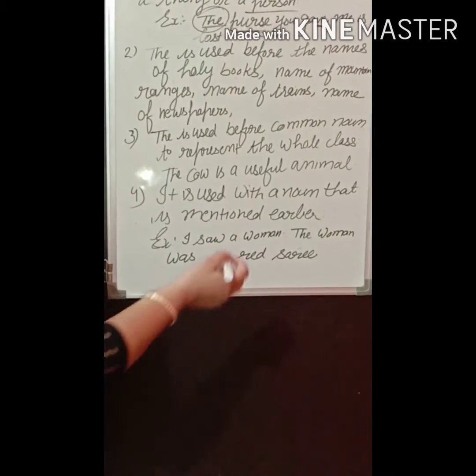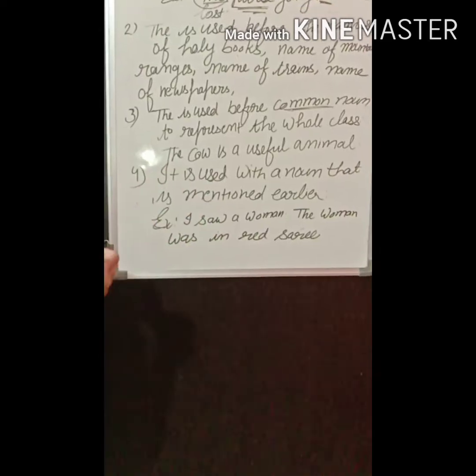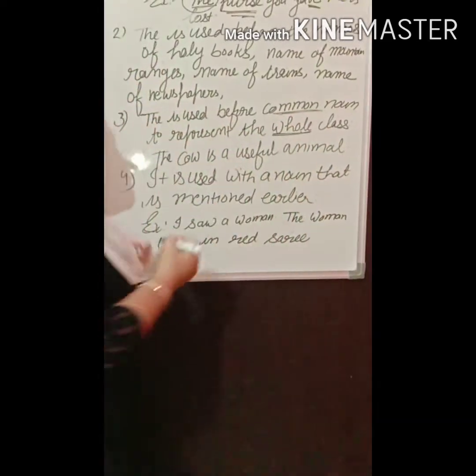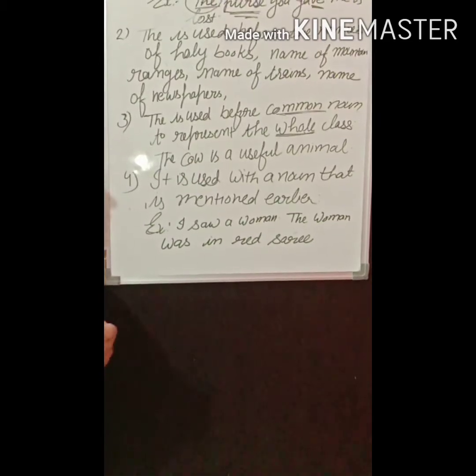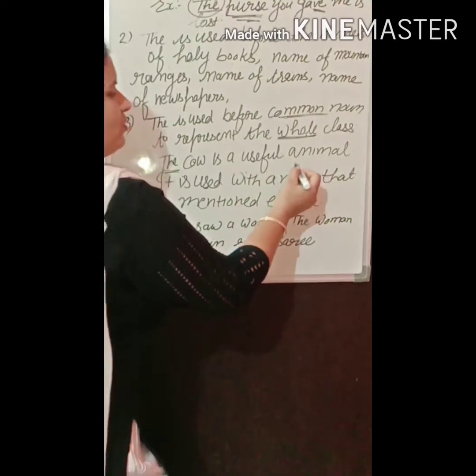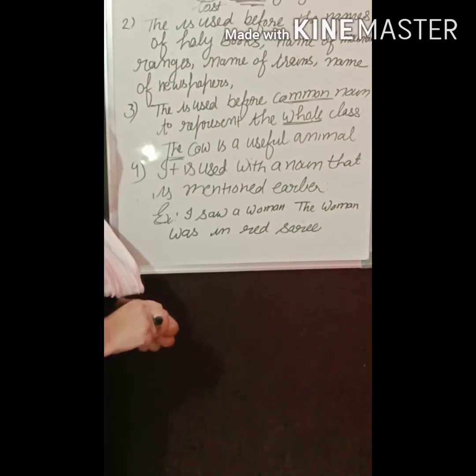Third use: the is used before a common noun to represent the whole class, meaning when we want to discuss the whole class. For example, the cow is a useful animal, means we are talking about all the cows.